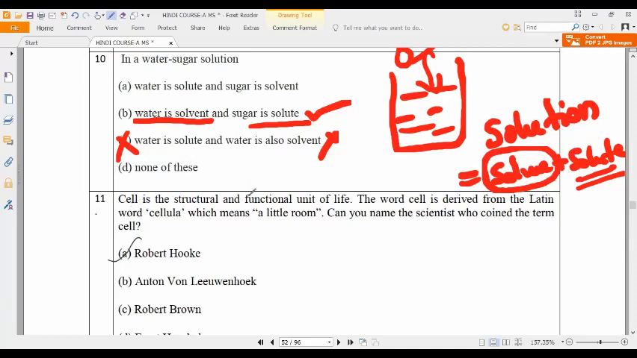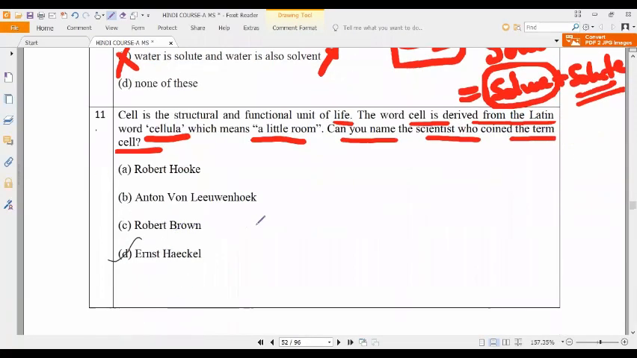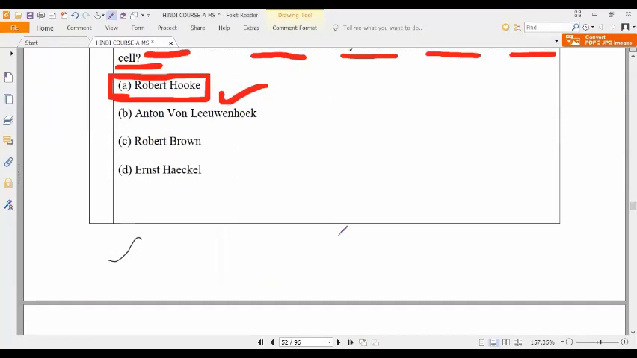Next, the cell is the structural and functional unit of life. The word cell is derived from the Latin word cellula, which means a little room. Can you name the scientist who coined the term cell? Robert Hooke. That is well known, a directly known scientist name. Yes, very good. Tamil Selvan also answered this.